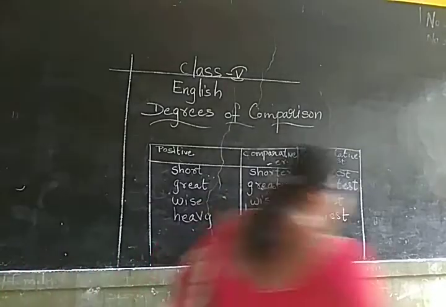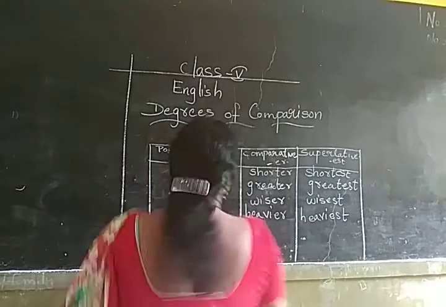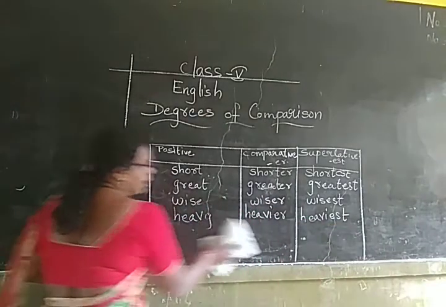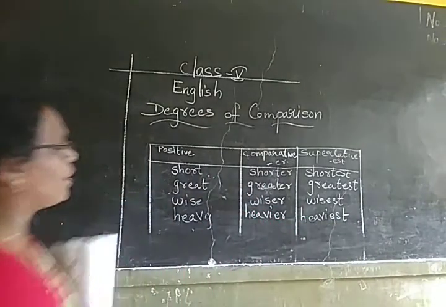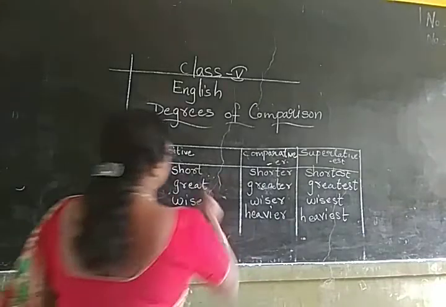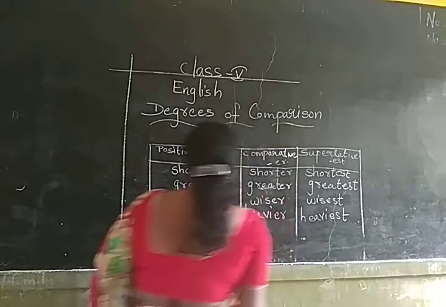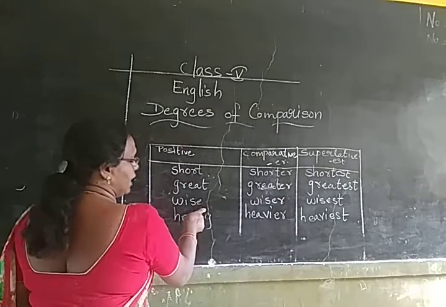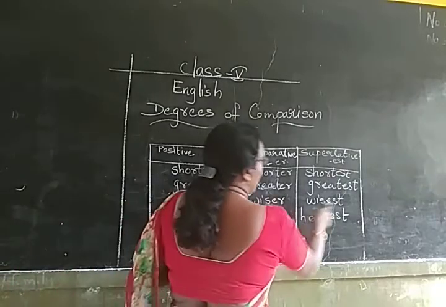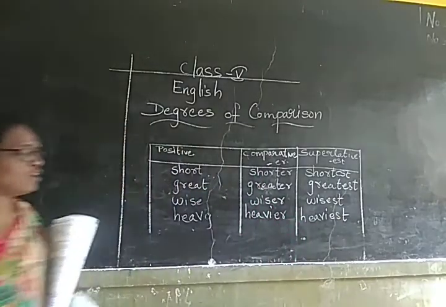Okay? Another rule I will be giving you. I think you have understood. 3 rules have come now. For the shorter adjective you use ER and EST. For the word ending with E you use R and ST in the comparative and superlative.